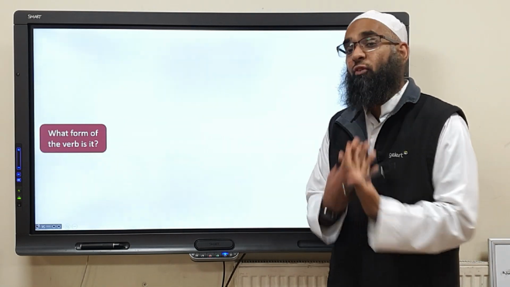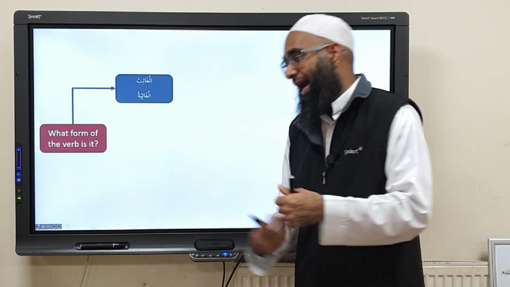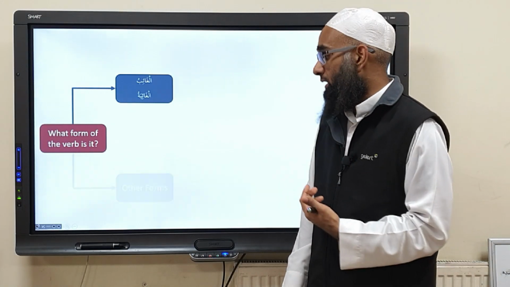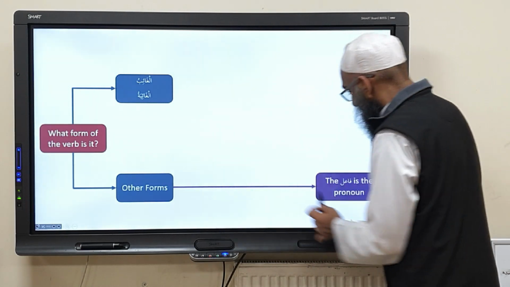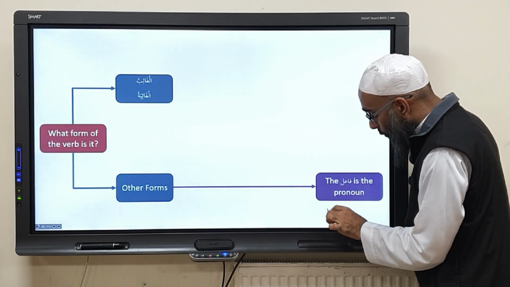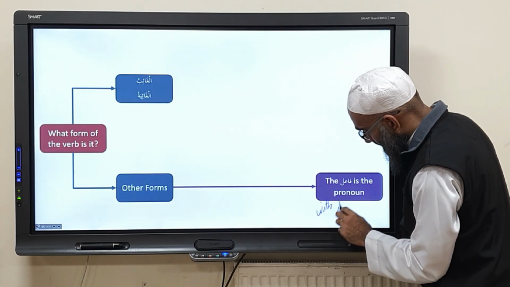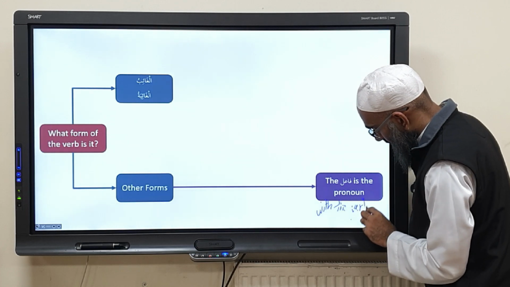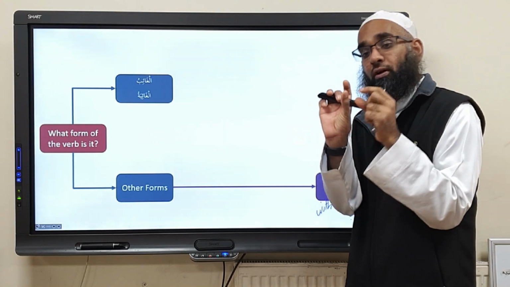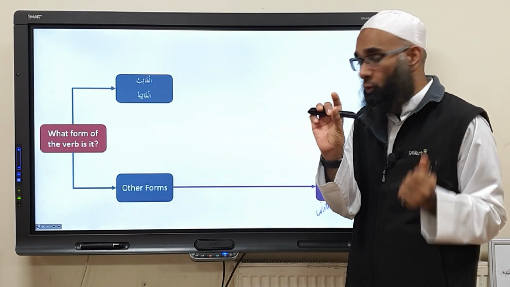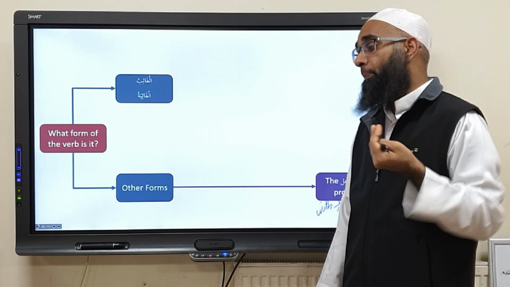What kind of verb is this? What form is it in? If it's ghaib or ghaiba, that's one option. And the second option is what? It's not ghaib and ghaiba, it's one of the other forms. If it's one of the other forms, straight away you know the fa'il is the pronoun with the verb. Like fa'ala, fa'alu, fa'alta, fa'altum, yaf'alani, yaf'aluna, taf'alani, yaf'alna. Those letters at the end become the pronoun.